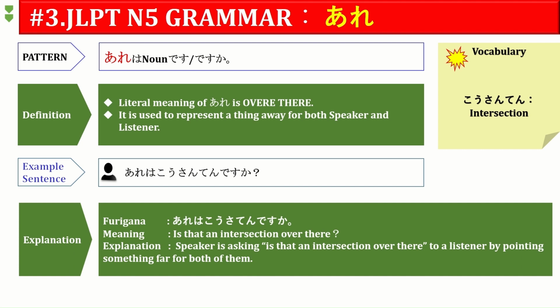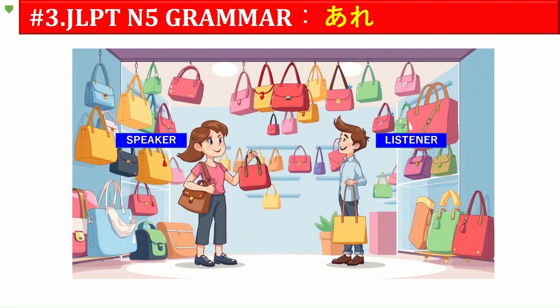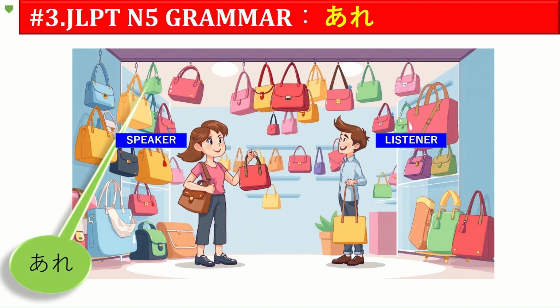If it is closer to the listener, the speaker cannot use are, rather he has to use sore. I hope you understand the difference between this. Let's see the similar example image to represent the meaning of are. Here the speaker girl is trying to point out something which is far from both of them. Yes, she is trying to point the green color bag which is hanging on the roof and pointing that are. Certainly that green color bag is not closer to both of them, so she has to use are.